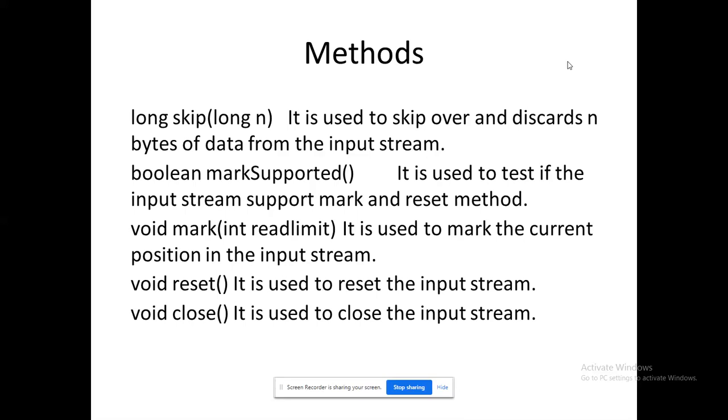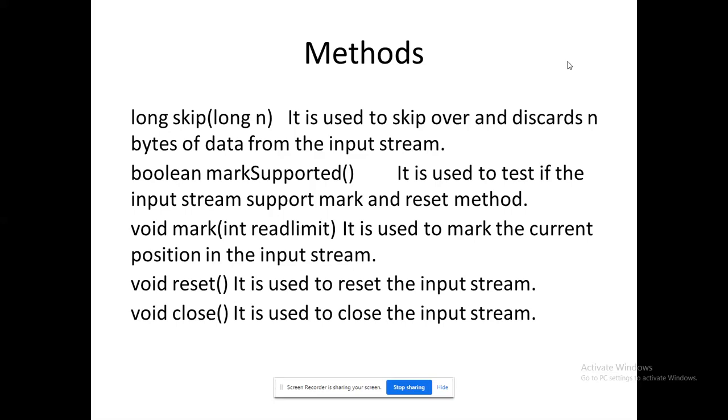For example, it has some 10 records. I need only 5 records from that. I have to omit the first 5 records and I need 6, 7, 8, 9, and 10. In that case, I can mention this. If I mention 5, the first 5 records will be omitted. So from 6 to 10 only will be transferred from the buffer to my console. Likewise, I can do that.